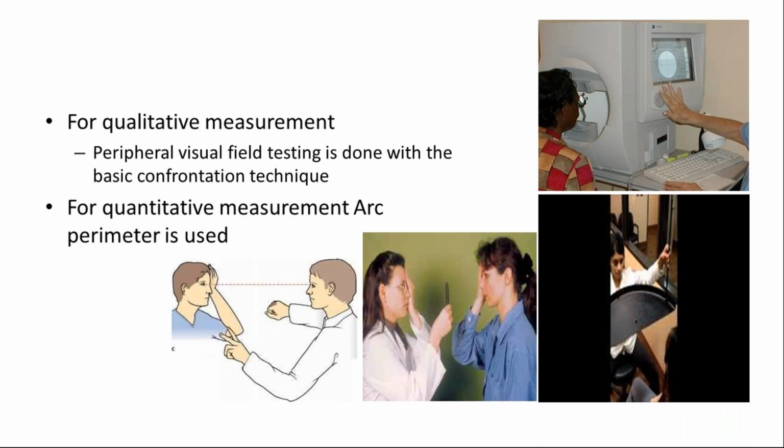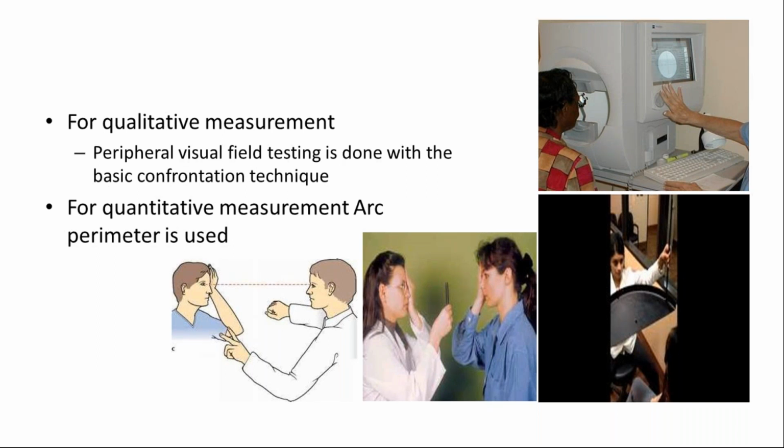And the next thing: if you don't have a visual field analyzer, because obviously in many clinics, or if you are doing your own practice, you may not have an HFA, you can just do the basic confrontation technique. This is very important. I have seen one patient who was not aware that his peripheral field of view was very reduced. We did just basic confrontation, and we found that his field of view was really very affected.